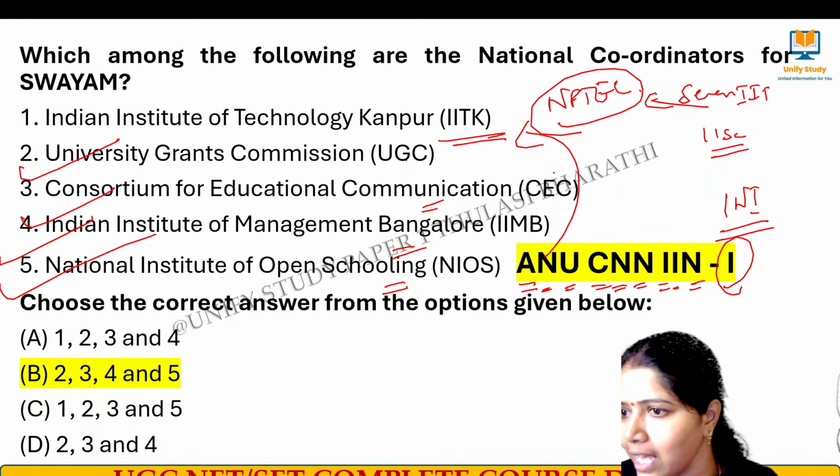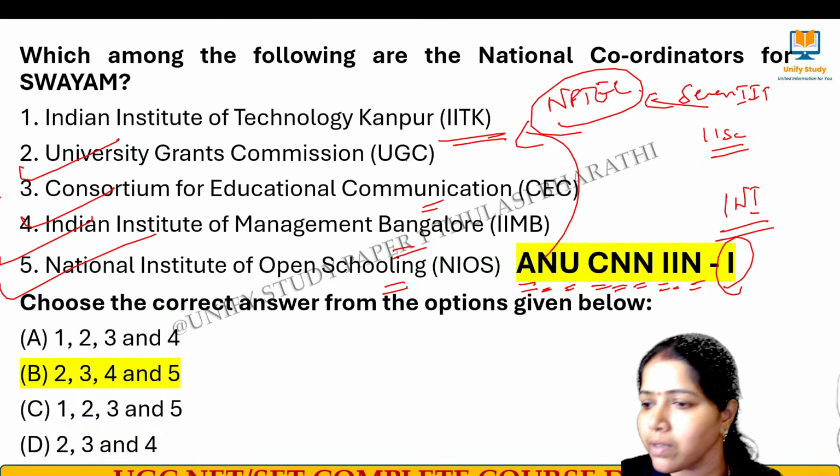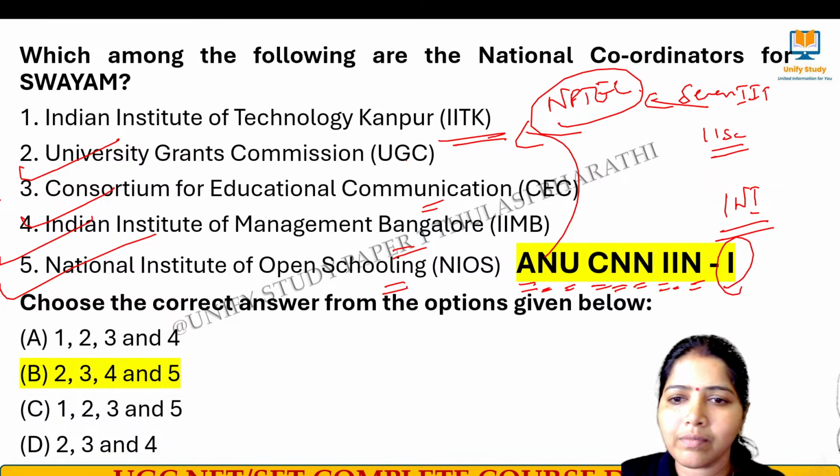I have marked it here. Five was also there, Vinaya ma'am. Okay.